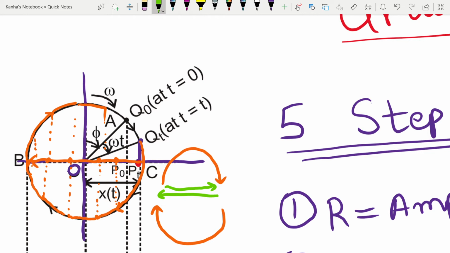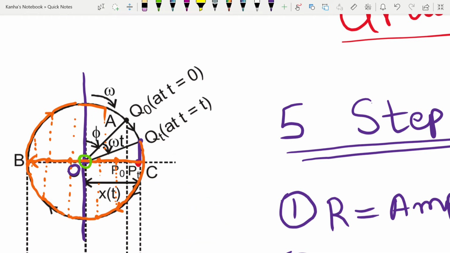So when the particle is revolving in circular motion, the projection of that particle on the x-axis will keep on oscillating between the two endpoints, with O being the center.